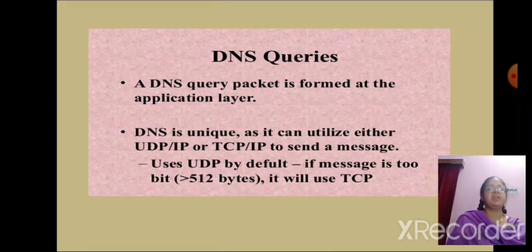Third type of query is non-recursive query. Typically, this will occur when a DNS resolver client queries a DNS server for a record that it has access to, either because it is authoritative for the record or because the record exists inside of its cache. Typically, a DNS server will cache DNS records to prevent additional bandwidth consumption and load on upstream servers.